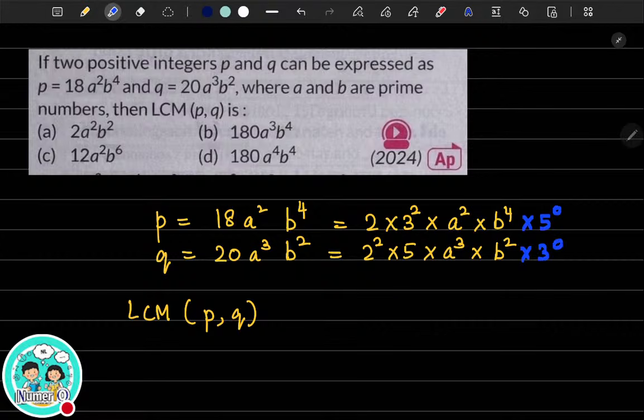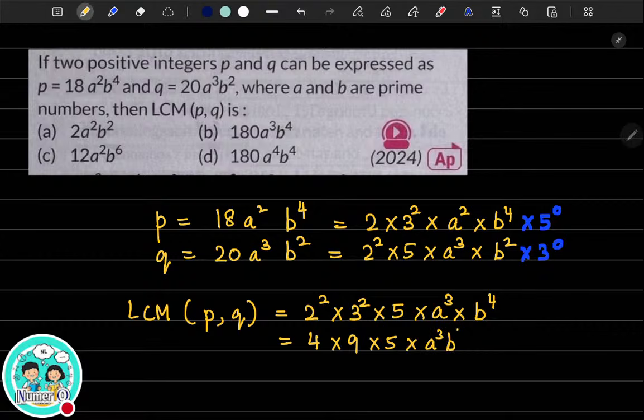And for LCM we have to take the highest power of all the factors. So the highest power of 2 is 2 square. For 3 it is 3 square. For 5 it is 5. For a it is a cube. And for b it is b to the power 4. Just multiply it. So you'll have 4 multiplied by 9 multiplied by 5 multiplied by a cube b to the power 4. 9 fours are 36, and 5 times 36 is 180, so 180 a cube b to the power 4. So the correct option is B.